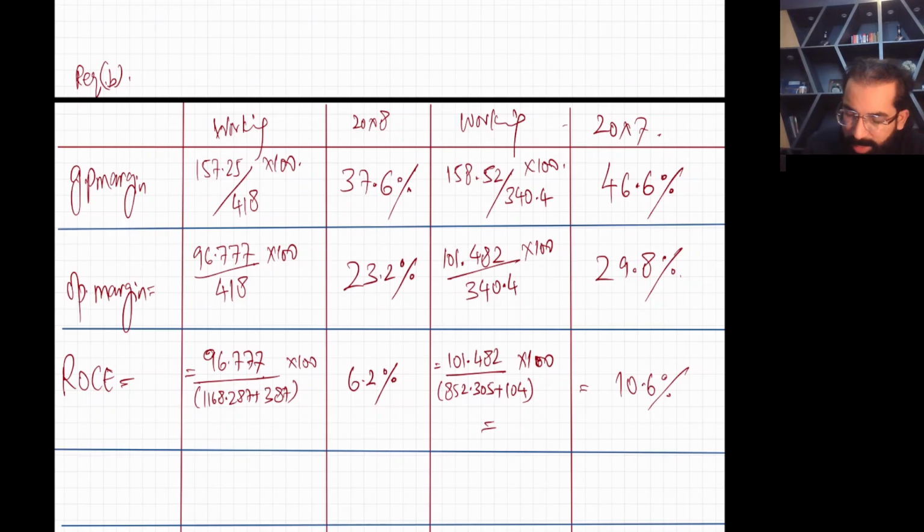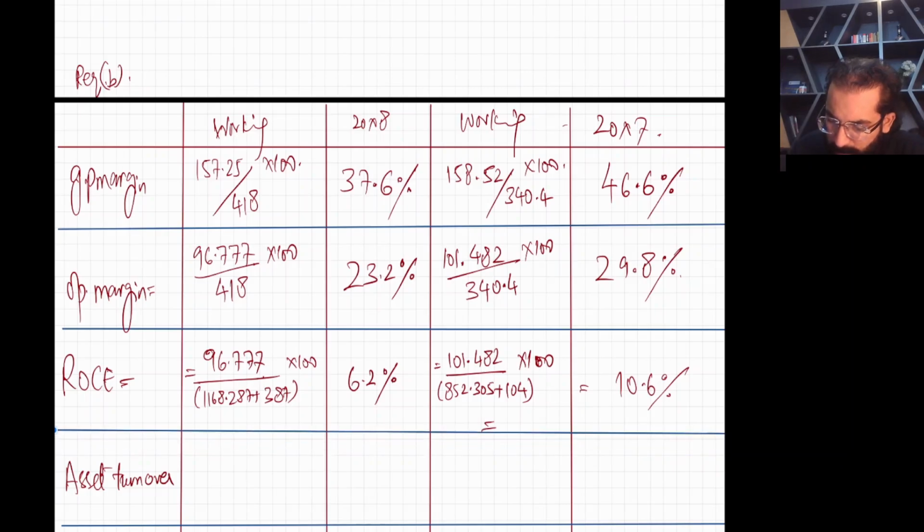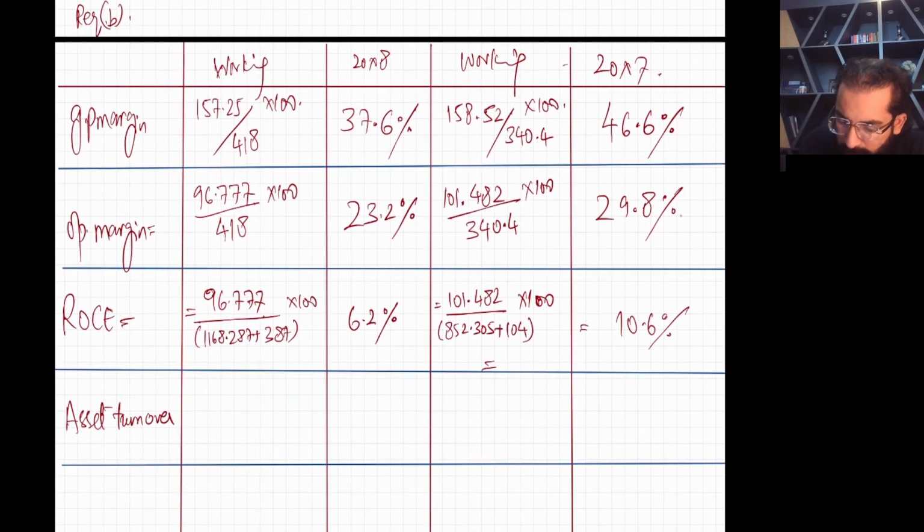Then we have asset turnover. The formula for asset turnover is sales upon capital employed. Simple, easy formulas. Your sales is 418 divided by capital employed of 1,155.287.